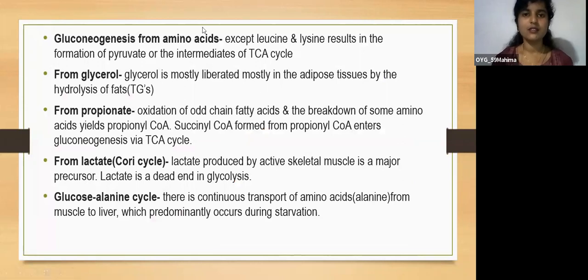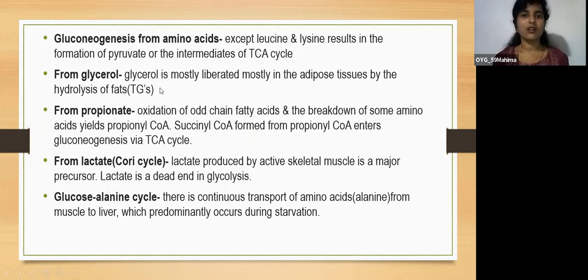These are the sources for gluconeogenesis. From amino acids, all amino acids except leucine and lysine act as precursors, resulting in the formation of pyruvate or intermediates of the TCA cycle.